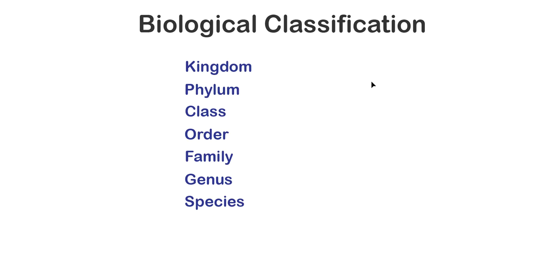You should know these. Some people like to use word acronyms for them, like kings, play, cards, on, fine, glass, something, S. Fine glass, I've forgotten it. The acronym I always used to remember it was kingdom, phylum, class, order, family, genus, species, so that's why I don't remember any other ones. But this is how we break things down.